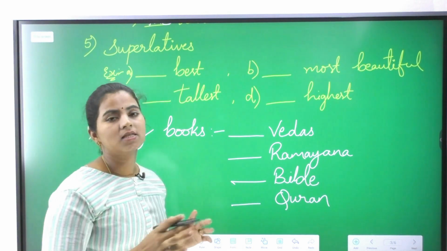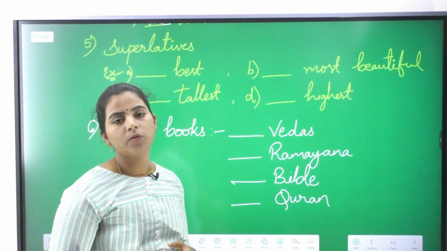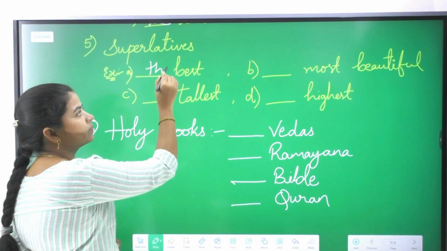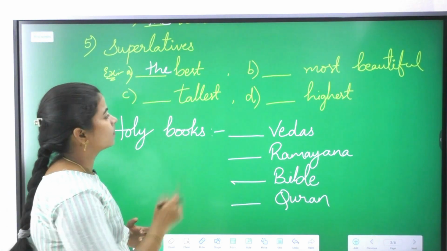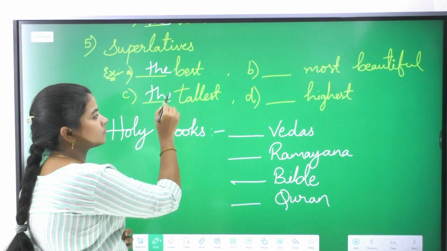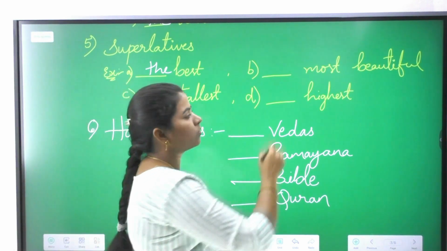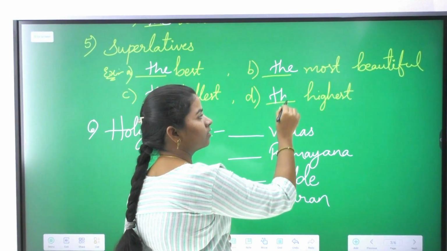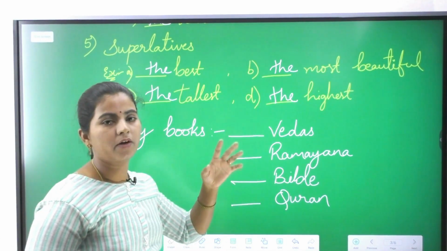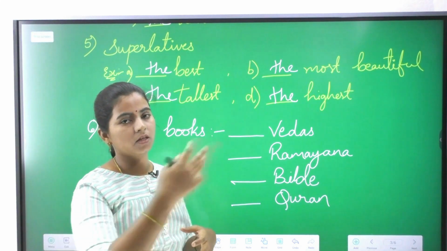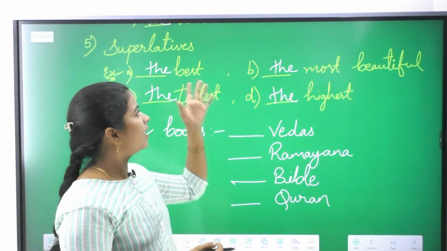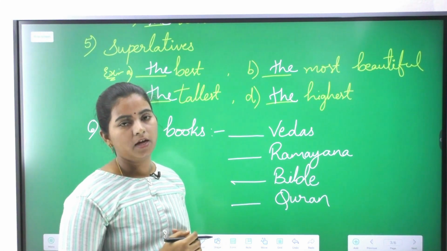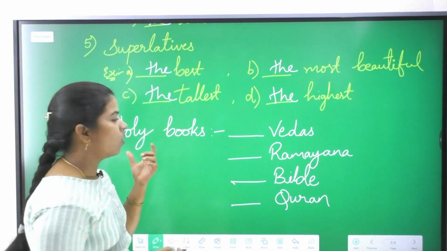So such type of superlatives, always we need to use article the before it. That is the best, the tallest, the most beautiful, the highest. So these are the forms of adjective. In the forms of adjective, the third one is a superlative one, and you will use article the before the superlative adjectives.